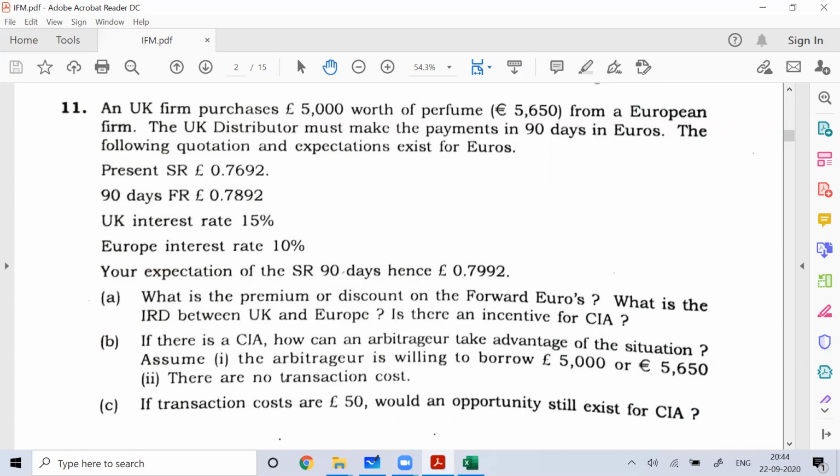While in the case of uncovered interest rate arbitrage, we believe in no hedging. You will not take any position, and you'll see what can happen based upon the interest rate differential. You'll take a decision on whether the forward rate will be more than the spot rate or not.